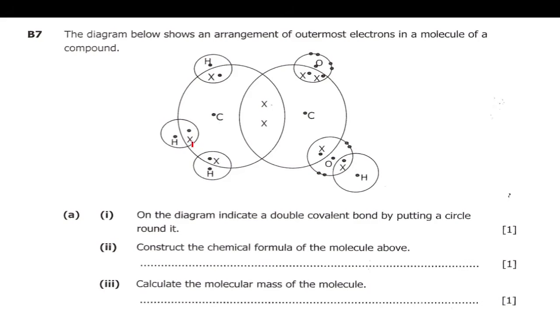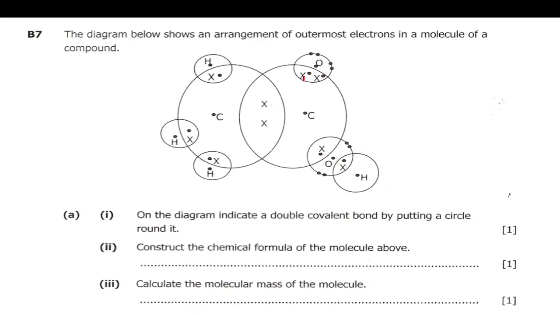So here hydrogen contributed this electron and the carbon contributed this, so each one contributed 1 and 1 here, here also 1 and 1, here also 1 and 1. Since they contributed 1 and 1, these are called single bonds. Even here, 1 and 1.